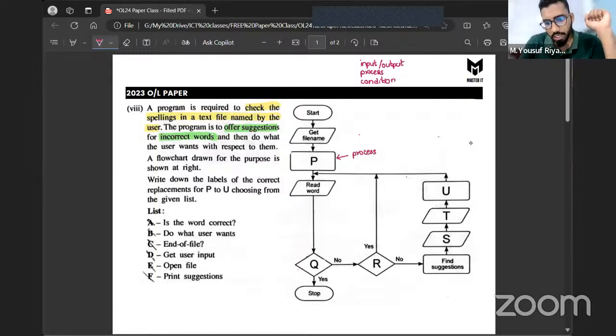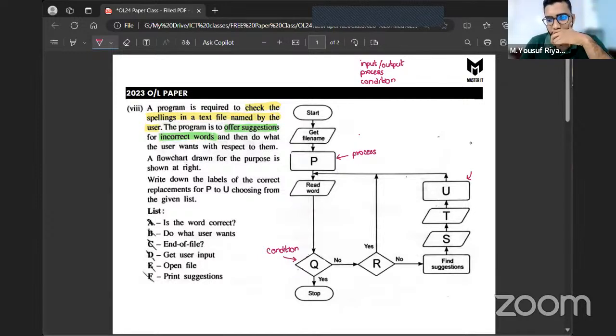Fine, perfect. Now, if you take this label Q, the statement that is there inside this label Q, what do you think about that? Does that contain input output, a process, or a condition? Yes, that's going to contain a condition because the rhombus is used for a conditional statement. That's also fine, right? Then look at the statement U and tell me, is it an input output statement, process statement, or again a condition?